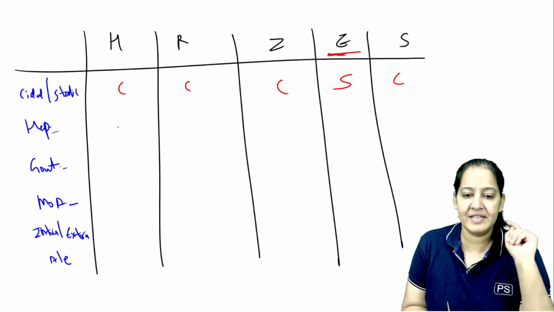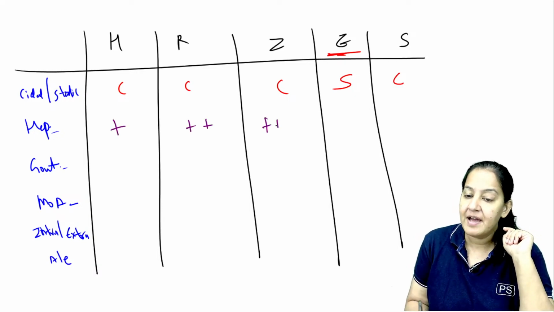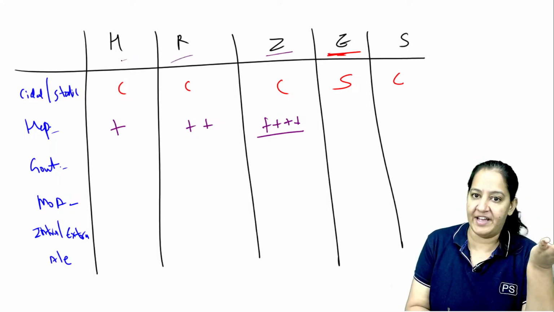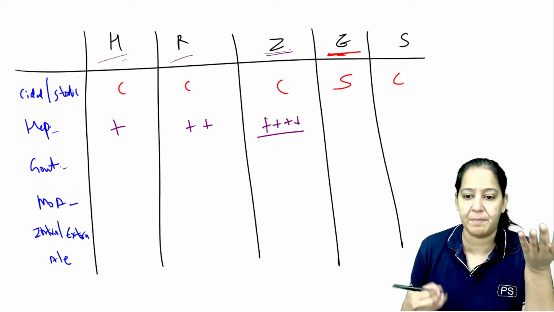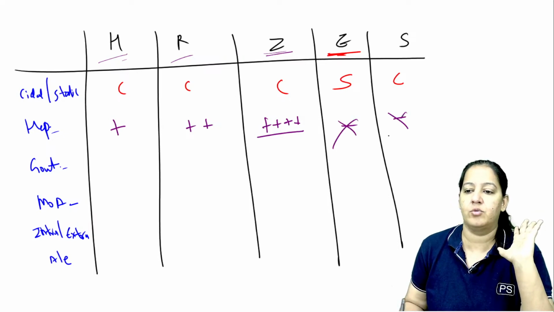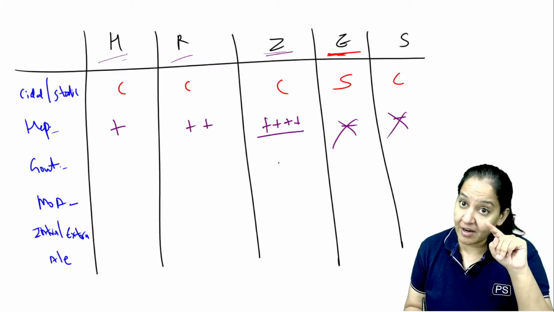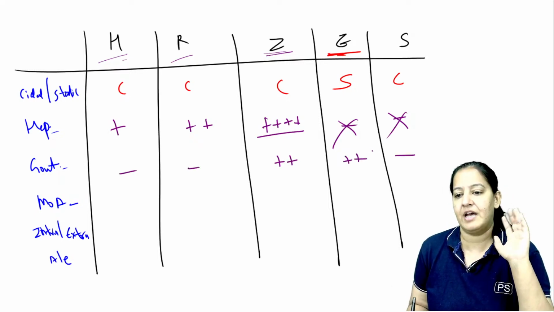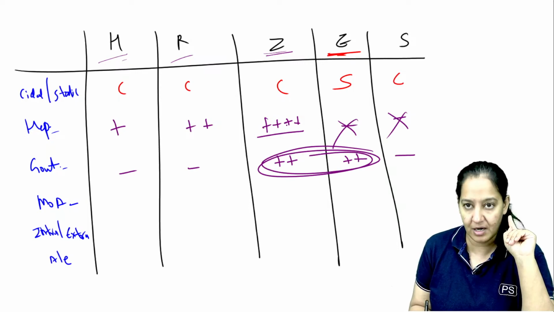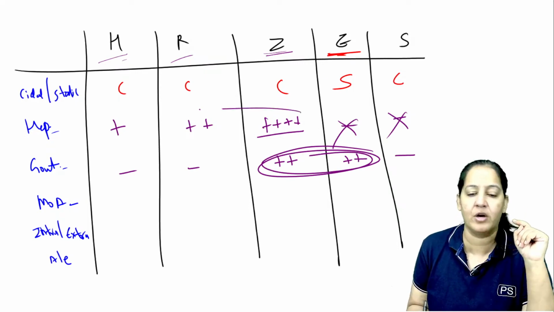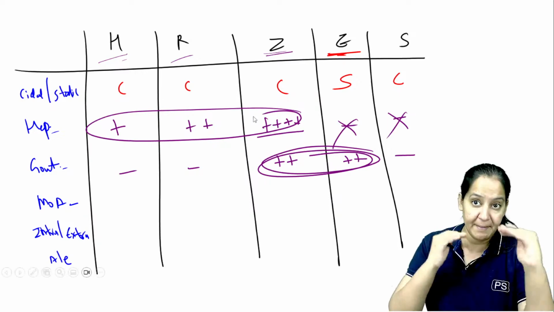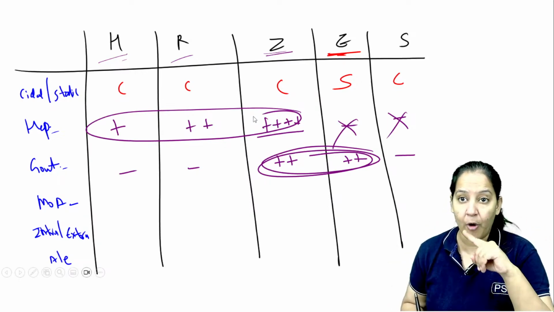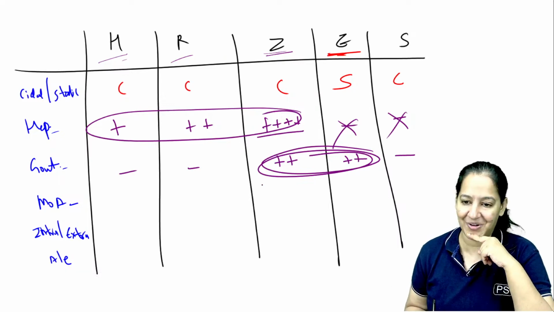What about hepatotoxicity? The first 3 are hepatotoxic. Among them also the third one is highest, okay? So Z more than R more than H. H is least hepatotoxic, Z is most hepatotoxic. These 2 are not hepatotoxic. Regarding gout, the third and the fourth. This one is having gout, this one is having gout. These didn't have. So in gout these 2 will come: third and fourth, that is pyrazinamide and ethambutol. If you don't change the sequence, things are very simple. Hepatitis in the first 3. And gout in the third and the fourth. Please learn. Our question is on gout right now. The third and the fourth causes gout.